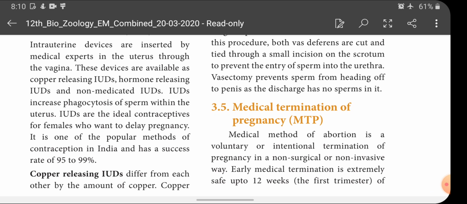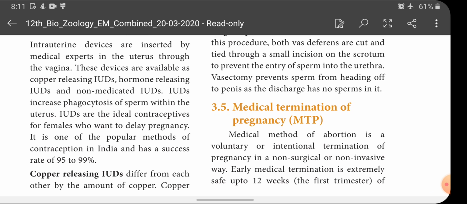Okay, children. So, what is medical termination of pregnancy? Medical method of abortion, or voluntary or intentional termination of pregnancy in a non-surgical or non-invasive way, is called what? Medical termination of pregnancy. In short form, it is called MTP. So that is abortion of the fetus, either voluntary or intentional termination, by a non-surgical or non-invasive way, and this is called medical termination of pregnancy.